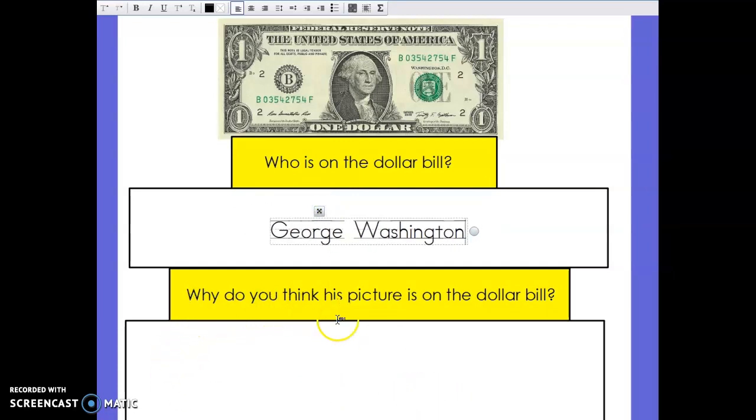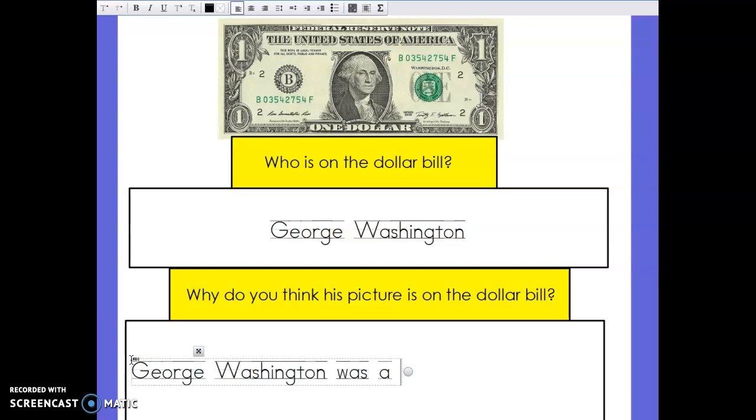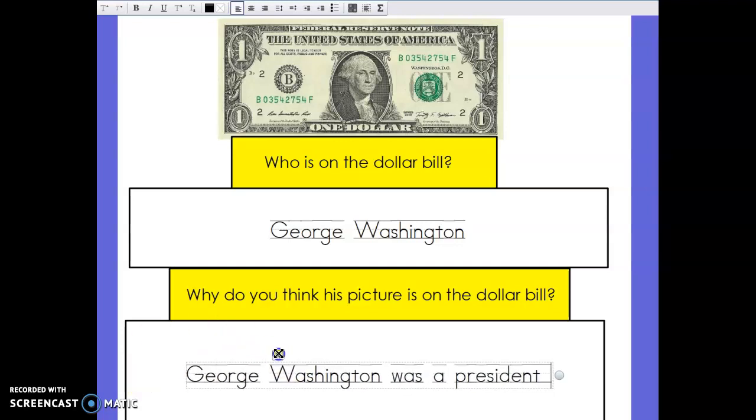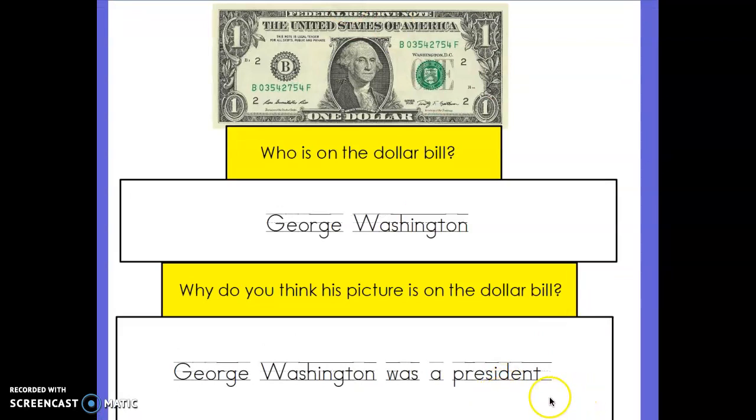Why do you think his picture is on the dollar bill? Well, I know. George Washington was a president. So we see his face on the $1 bill because he was a president.